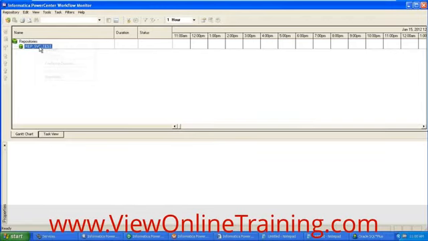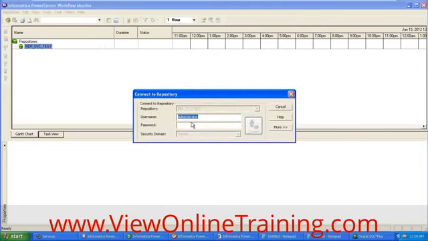Same thing, you need to connect to the repository. Connect, and then you need to give the username and password.